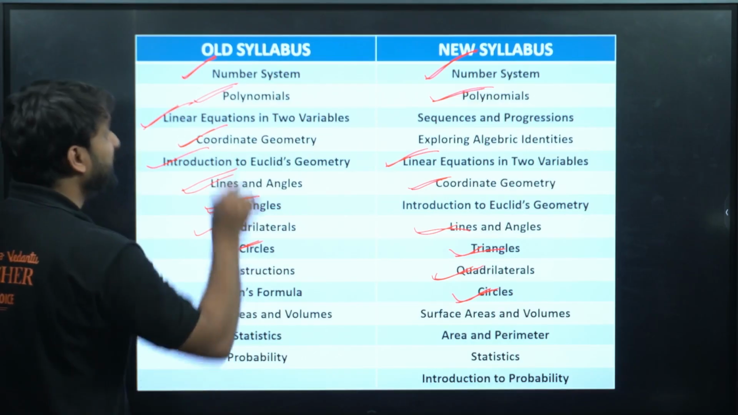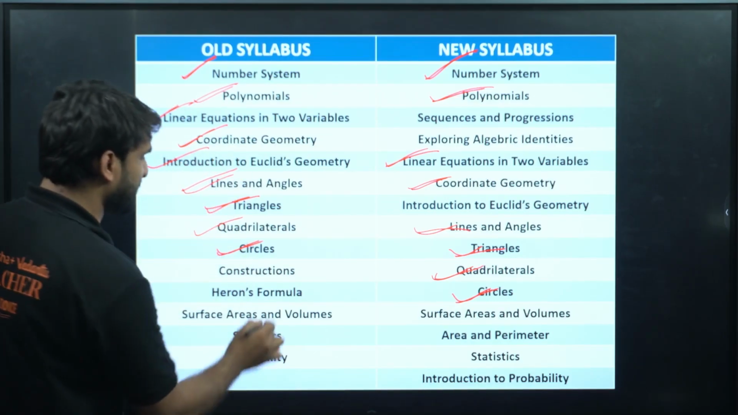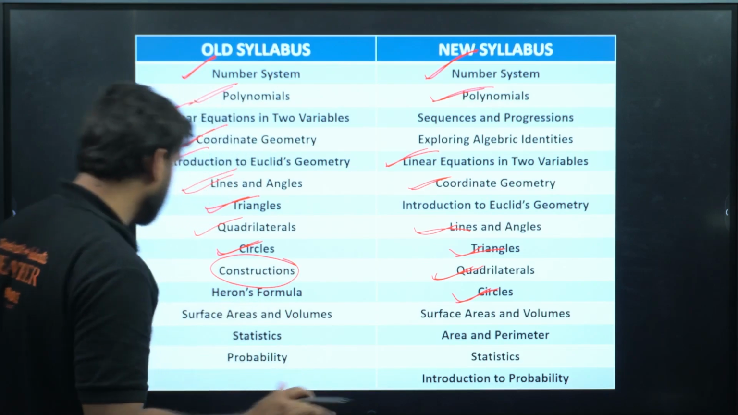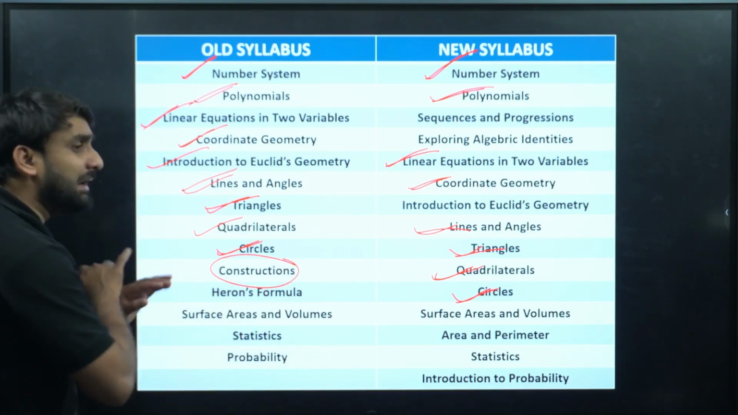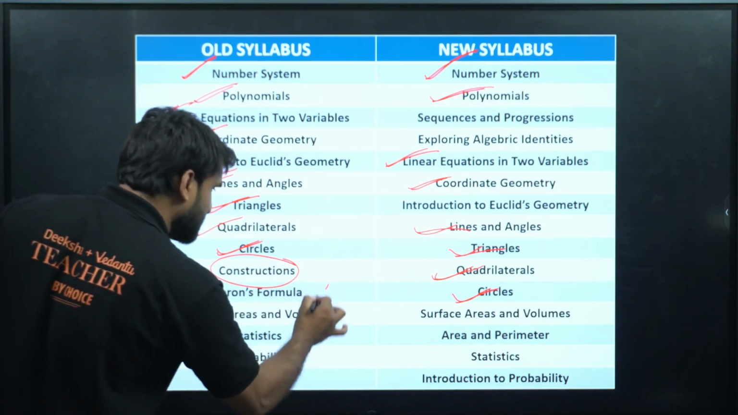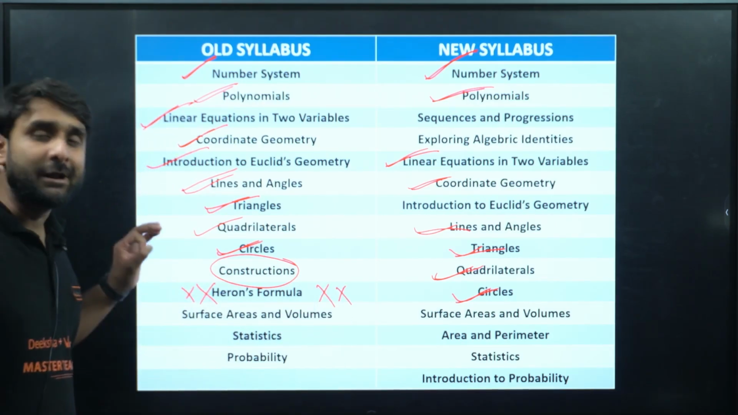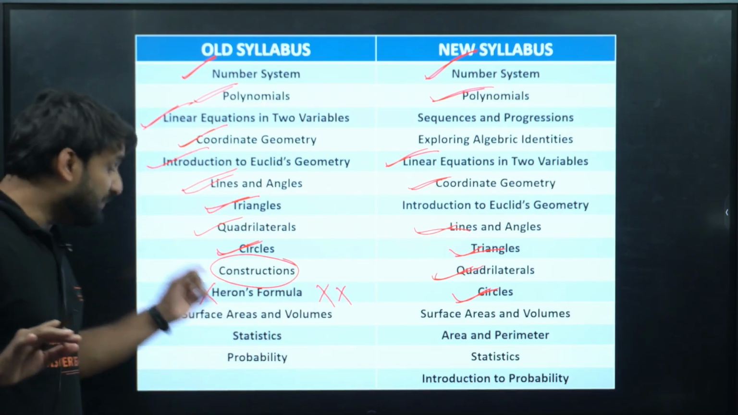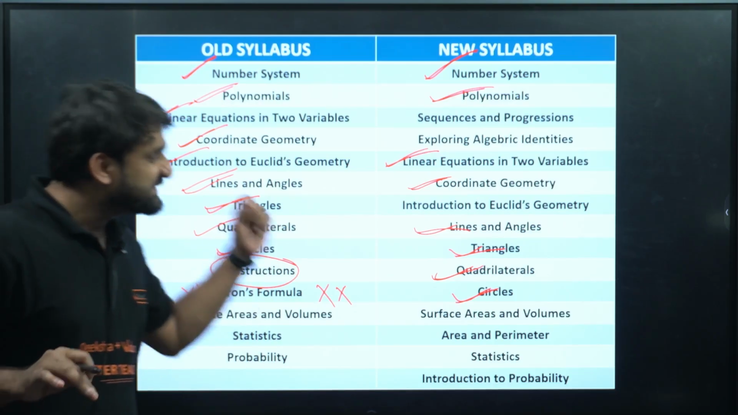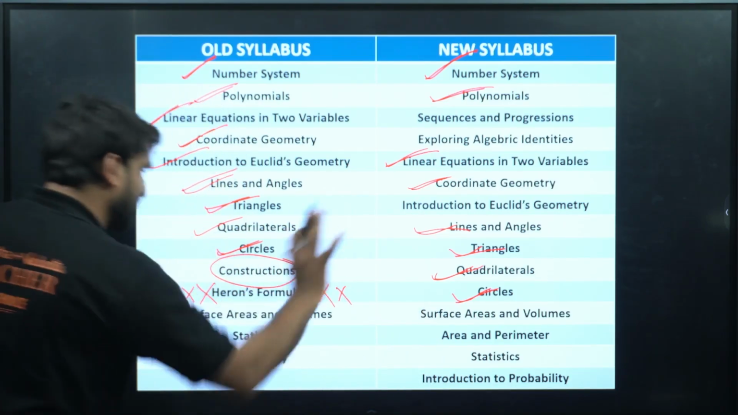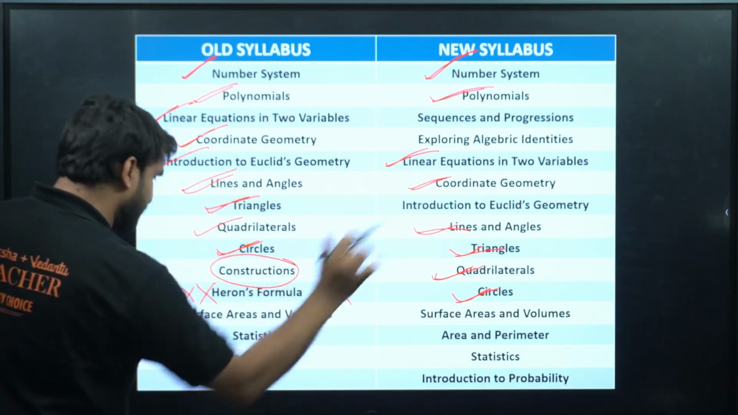Construction was there in the previous syllabus, but in the new syllabus, construction is not there. Heron's formula is completely removed, my dear champions. Heron's formula is completely removed from your syllabus. In place of Heron's formula in geometry, some new topic is added. So just have patience, I'll be giving you all the information.